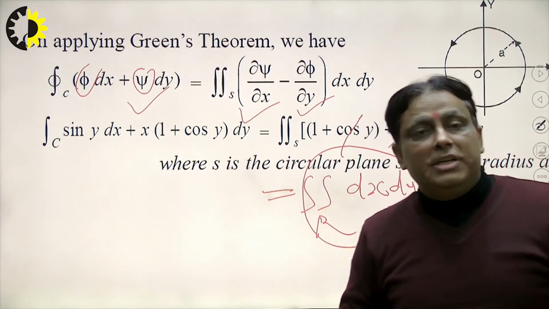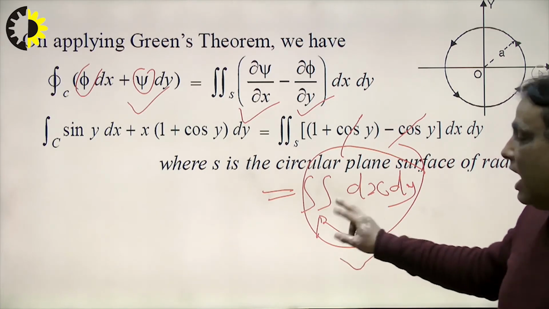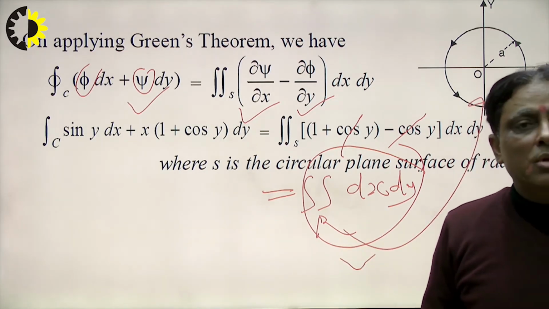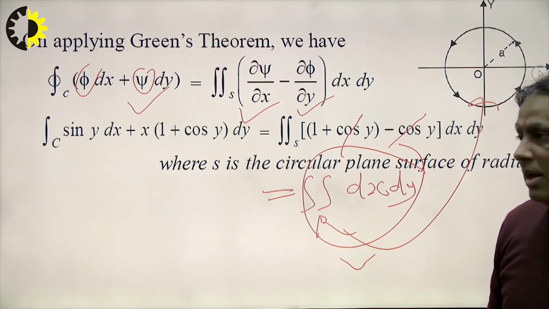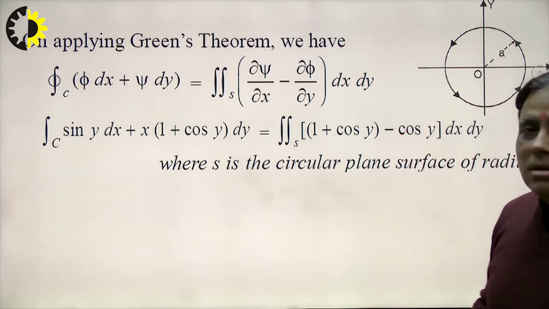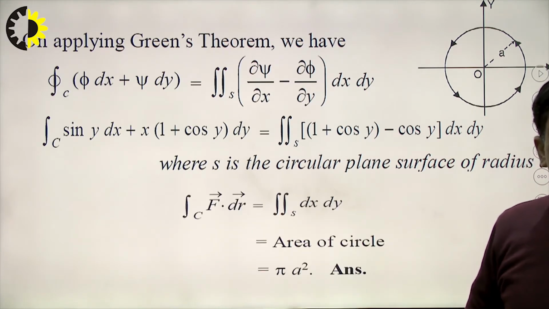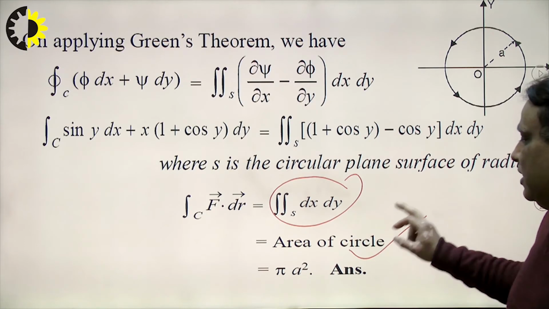In the fourth unit, I explained the formula of area. That is the formula of area. R means region, and the region is a circle, x square plus y square is equal to a square. That means what will be the area of the circle? Pi into radius square. So we can calculate here in the same way, right? The basic concept is that we do no calculation beyond using the Green theorem, and ds represents the area of the circle, and the area of the circle is pi a square.